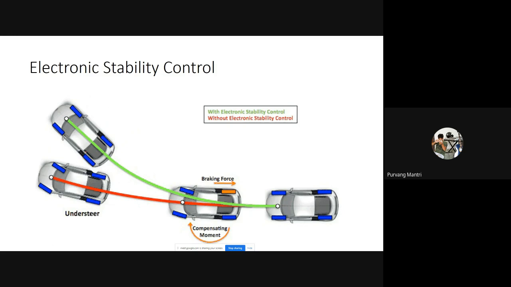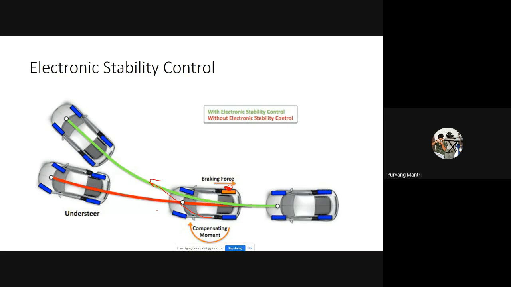In this condition, the front wheels will rotate more and the rear wheels will rotate less, because the traction on the rear wheels is more compared to the front wheels. This difference in speed will be noted by the microcontroller, and it will apply the brake on the inner wheel of the vehicle. If the inner wheel is rotating less, it will provide a pivot point for the vehicle. So it will pivot at this particular wheel and allow the other wheels to rotate fast, correcting the path of the vehicle.